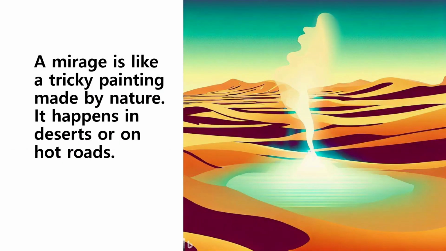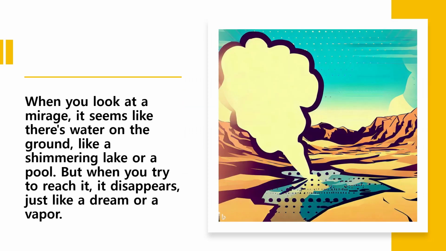A mirage is like a tricky painting made by nature. It happens in deserts or on hot roads. When you look at a mirage, it seems like there's water on the ground, like a shimmering lake or a pool. But when you try to reach it, it disappears, just like a dream or a vapor.